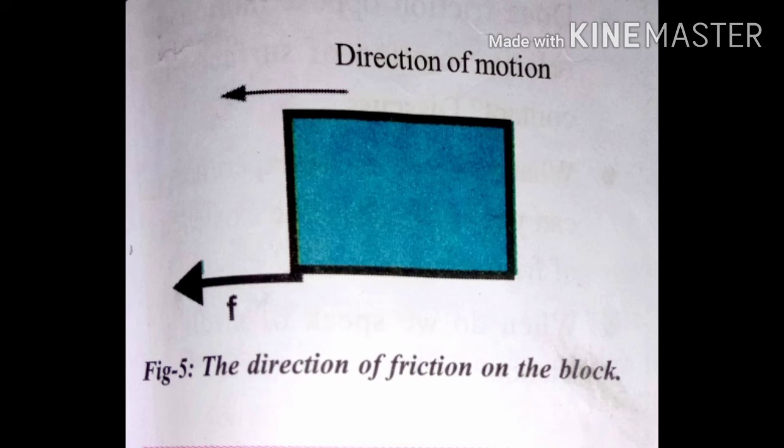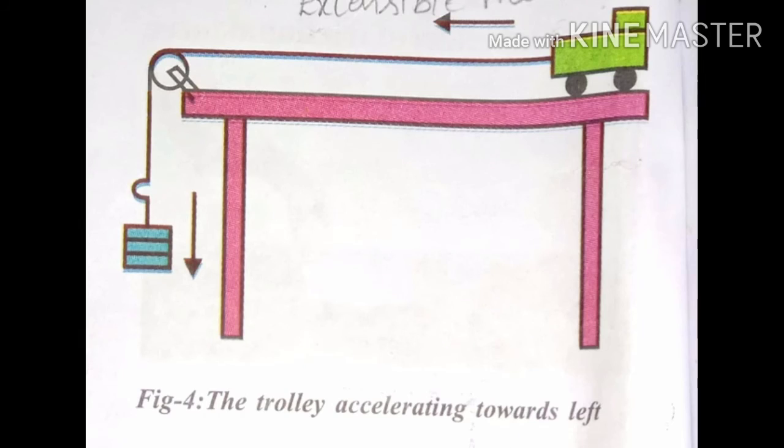If so, why? Apply some grease to the bottom of the wooden block, keep it on the toy trolley surface and do the same experiment. What happens to the limiting weight? What should we do to increase the limiting weight? From the above activities, we may define friction as follows. The force which opposes the relative motion of two surfaces of bodies in contact is called frictional force.